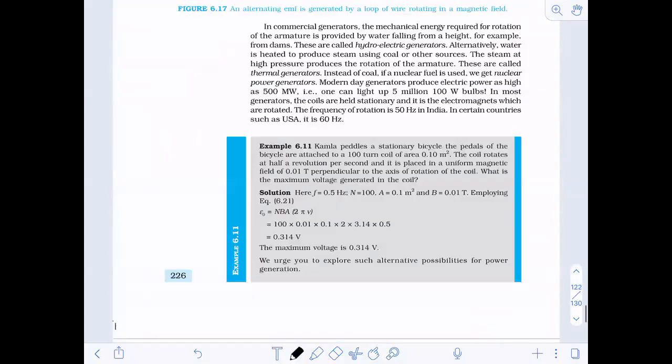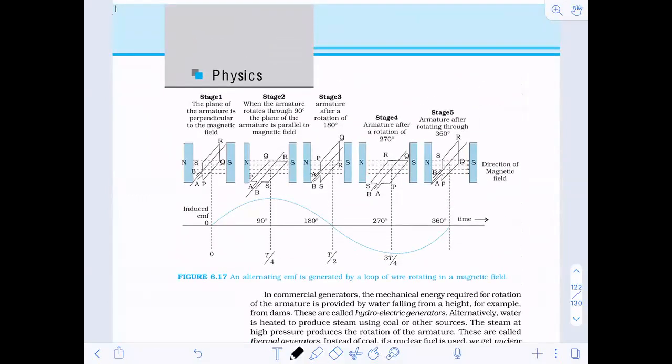Suppose I assume that when it is horizontal, that time is 0. Here they have assumed the position when the EMF is maximum. They have started from this position. Suppose I'm going with the book only, so suppose this is the 0 position.